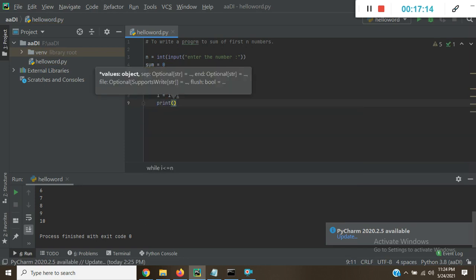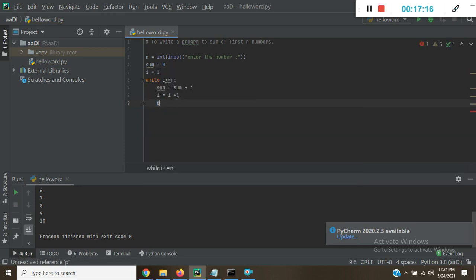Then the print statement is not inside the while loop. We want the sum of n numbers, so we always print outside the loop.